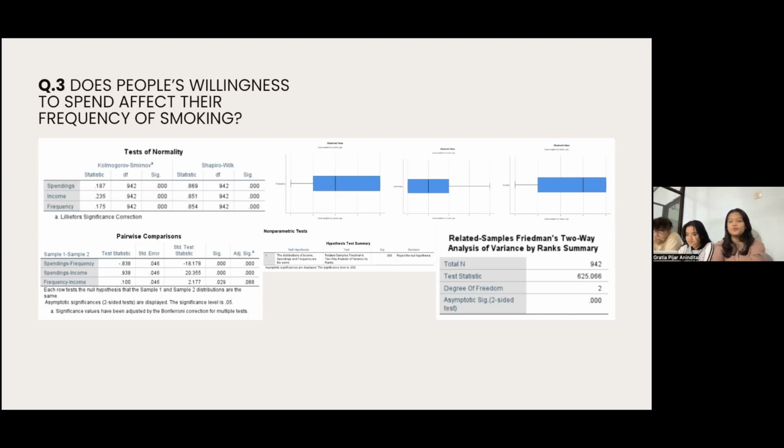So for the last question, we want to know, does people's willingness to spend affect their frequency of